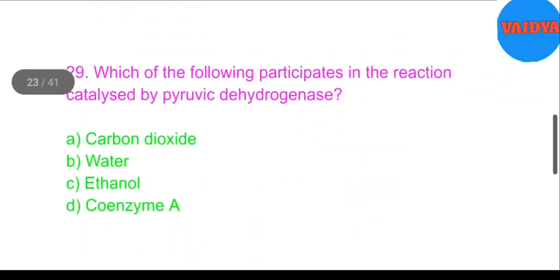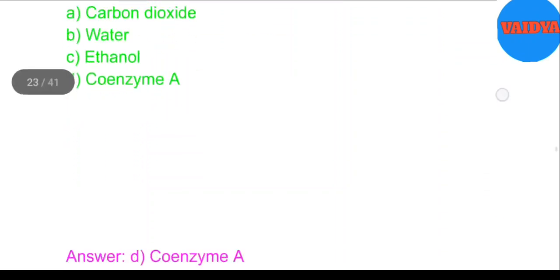29. Which of the following participates in the reaction catalyzed by pyruvate dehydrogenase? A. Carbon dioxide. B. Water. C. Ethanol. D. Coenzyme A. Answer. D. Coenzyme A.